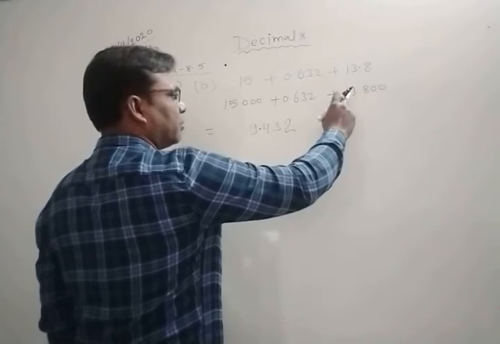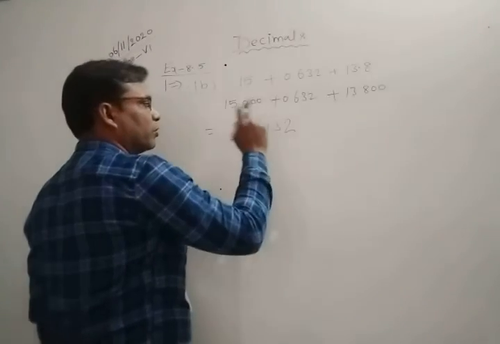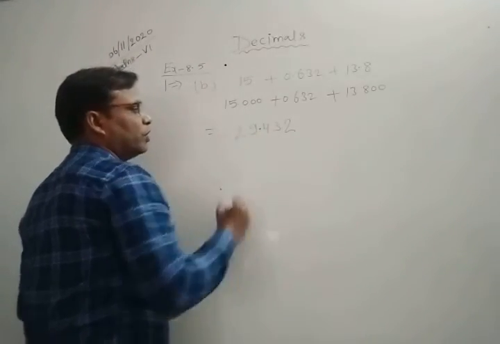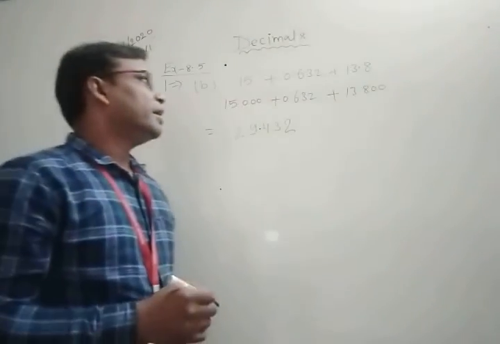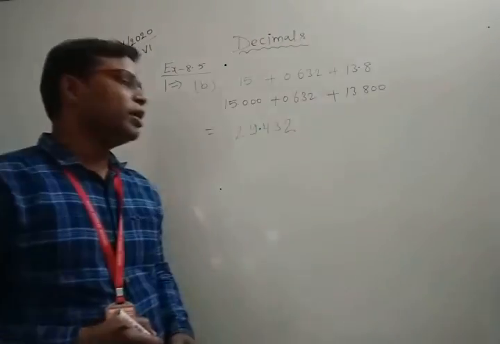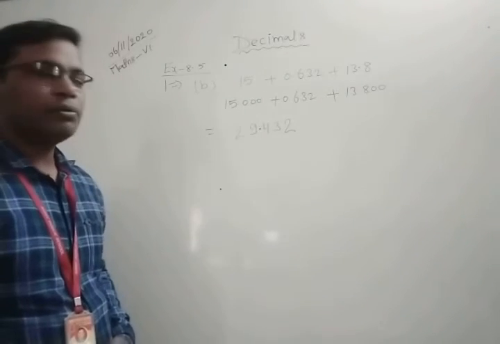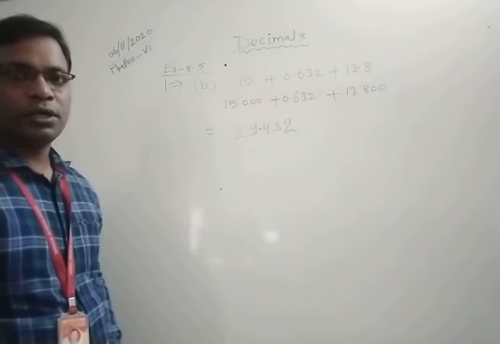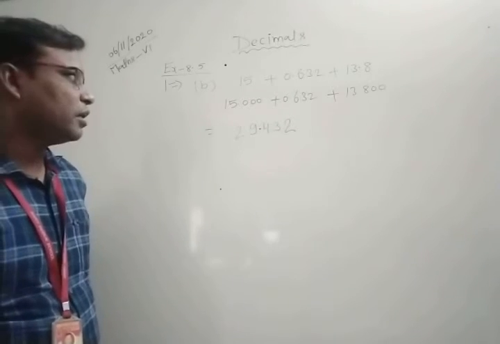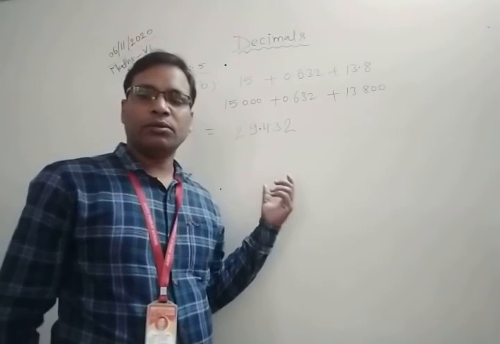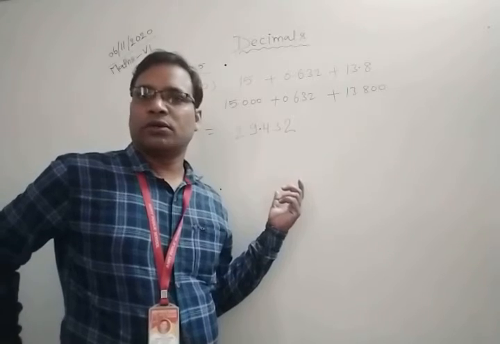Okay, now 10's place digit, 10's place digit is 1, here 1. 1 plus 1 is equal to 2. So in this way you can see if you add them then you obtain 29.432. 29.432. So this is clear. You have no doubt in these questions.